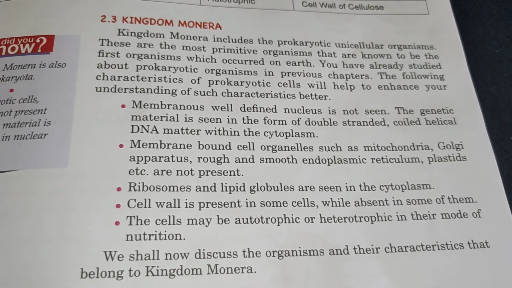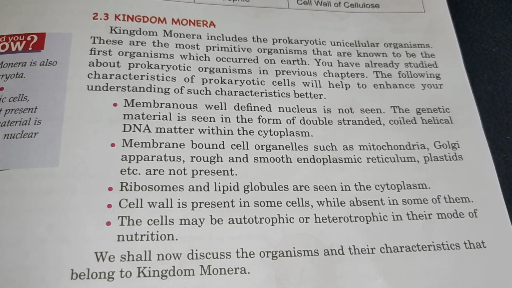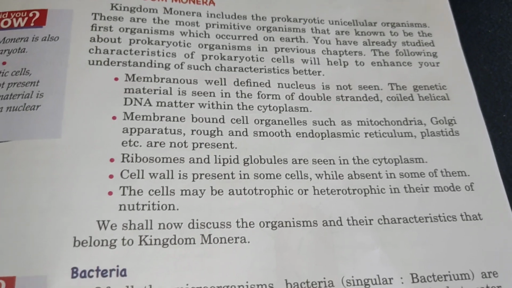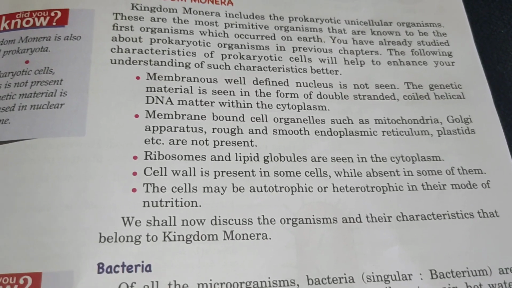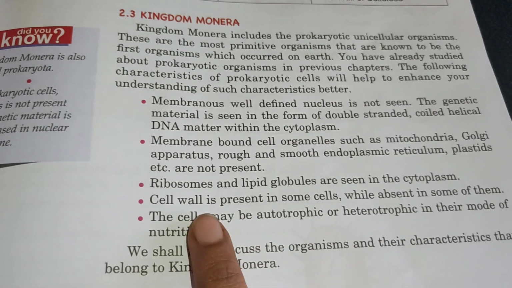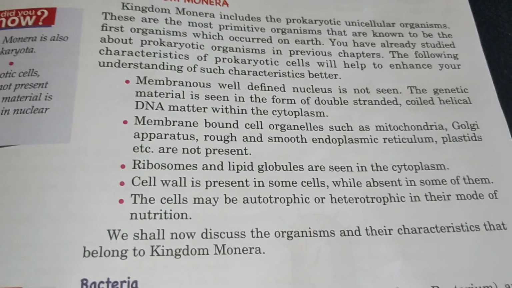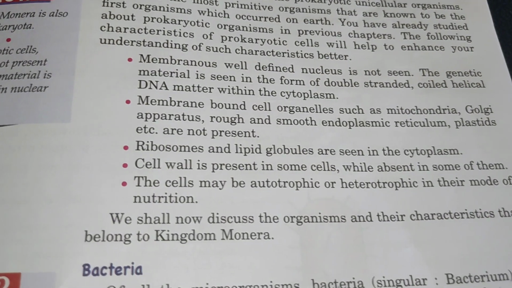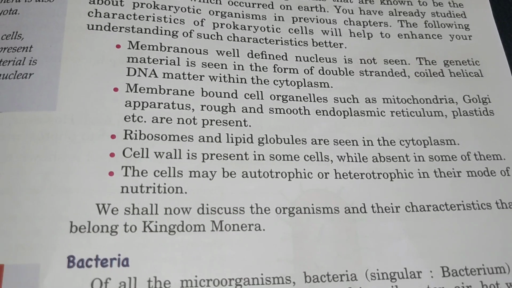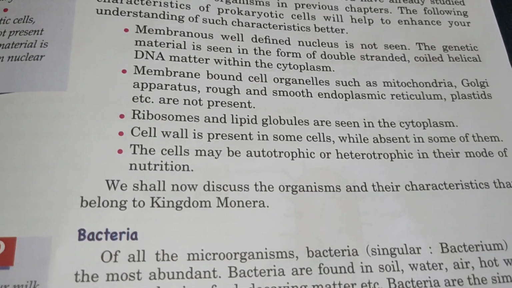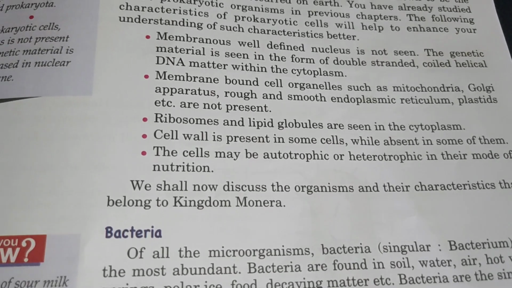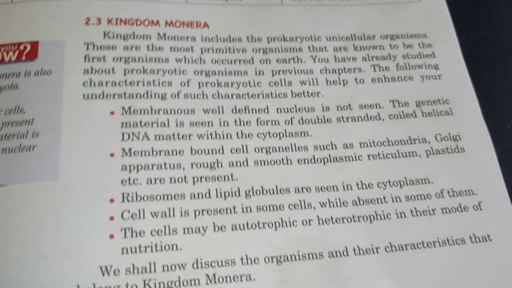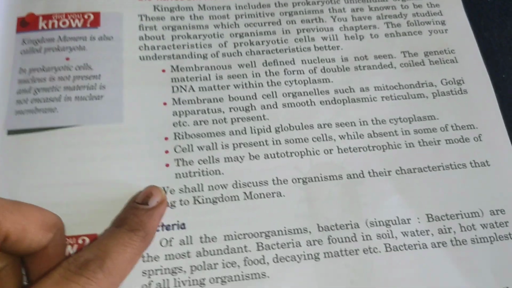Membrane-bound cell organelles such as mitochondria, Golgi apparatus, rough and smooth endoplasmic reticulum, and plastids are all absent. Ribosomes and lipid globules are seen in the cytoplasm. Cell wall is present in some cells while absent in others. They may be autotrophic or heterotrophic. Autotrophic means they can prepare their own food. Heterotrophic means they depend on autotrophs for food. Like this, there are characteristics of kingdom Monera.